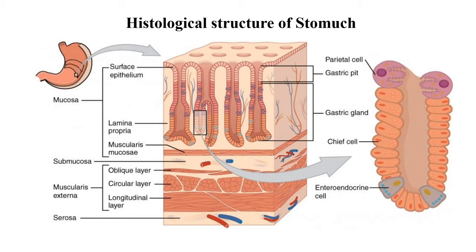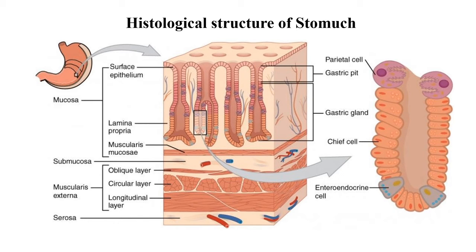Submucosa and serosa are highly vascularized with blood vessels and nerve fiber. Due to the supply of blood vessels, this part is highly vascularized, and due to the presence of nerve fiber, the mechanical action of the stomach is also operated by the submucosa and serosa layers of the stomach.